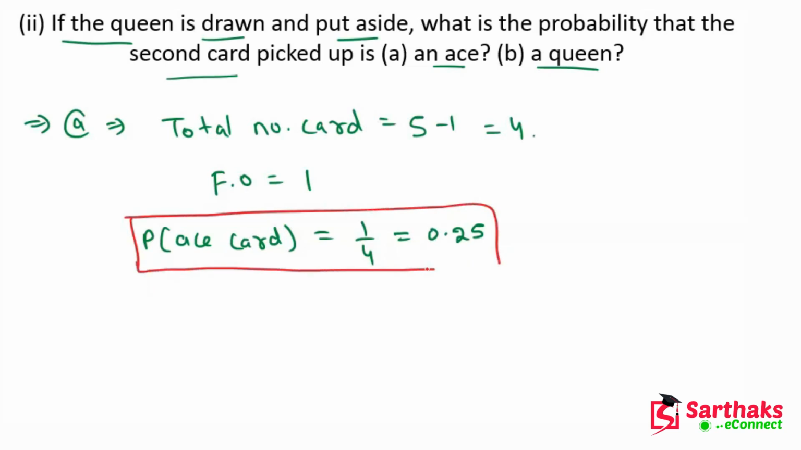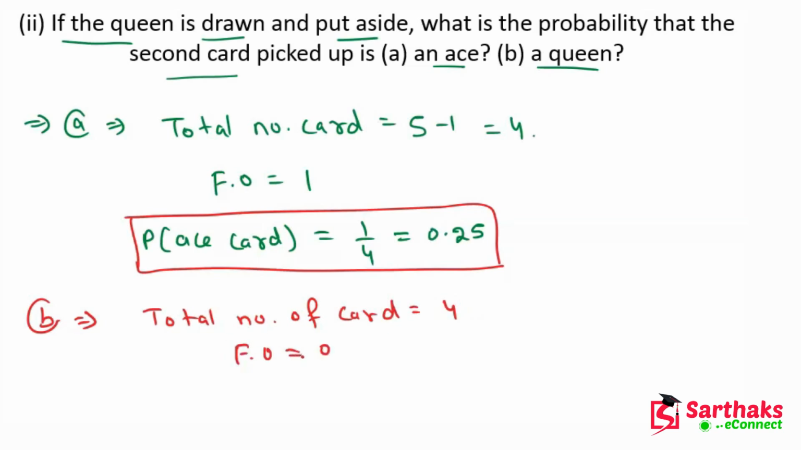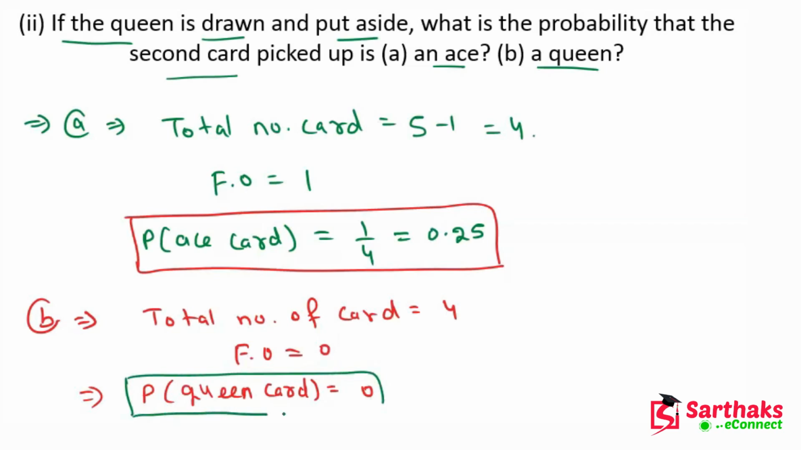Now part B: the total number of cards is the same, 4. In this case the favorable outcome is 0, because the queen is already excluded. So the probability of a queen card is 0. Understand these things. Now let's move on.